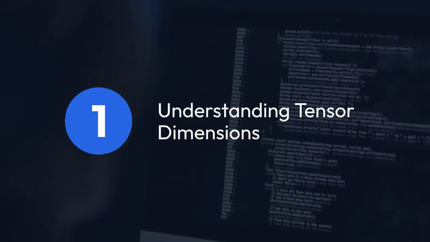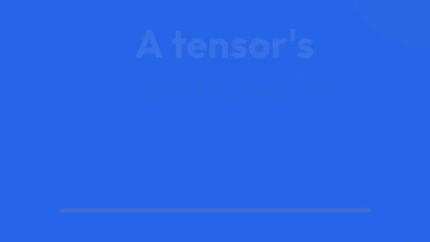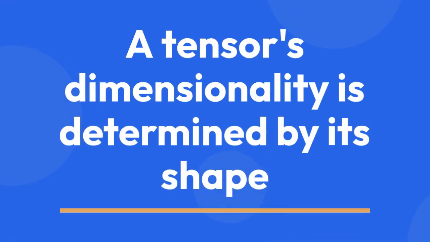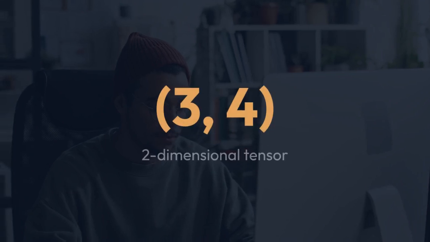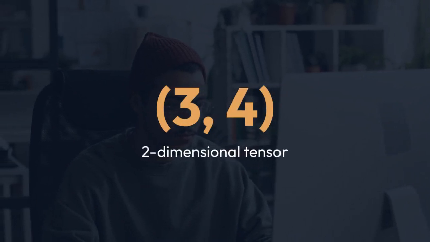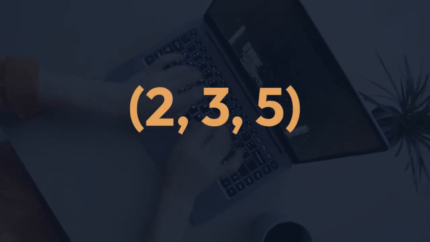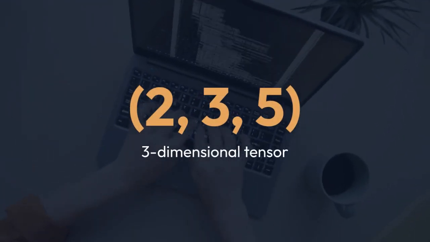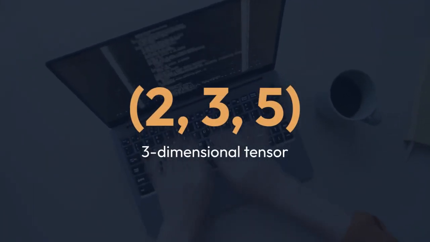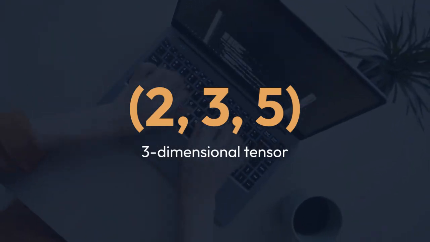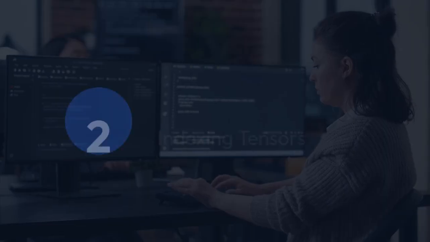1. Understanding tensor dimensions. A tensor's dimensionality is determined by its shape. A tensor with a shape of (3, 4) is a two-dimensional tensor, a matrix, with 3 rows and 4 columns. A tensor with a shape of (2, 3, 5) is a three-dimensional tensor. Each number in the shape tuple represents the size of that dimension.